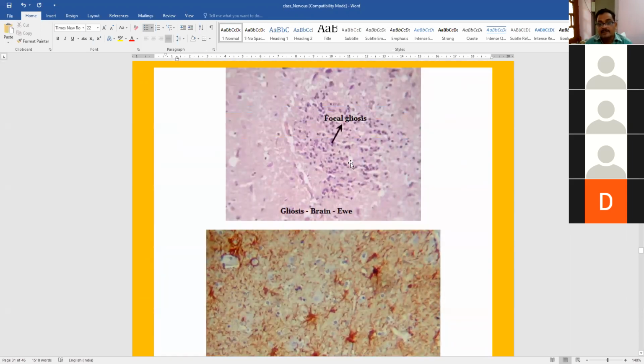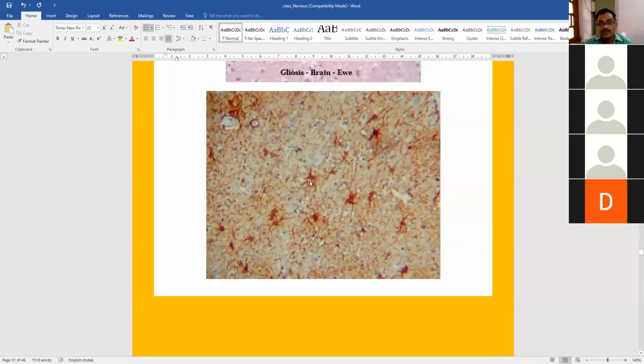You can see in this diagram the focal gliosis, that is the accumulation of astrocytes. Here you can also see these star-shaped cells are all astrocytes. So in a view, when there are a number of astrocytes, it means it is a case of gliosis.